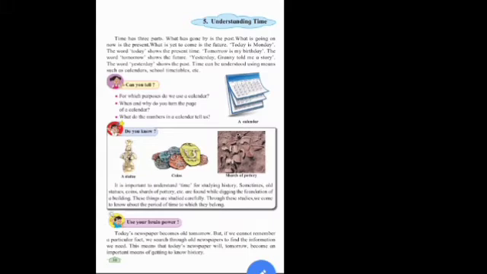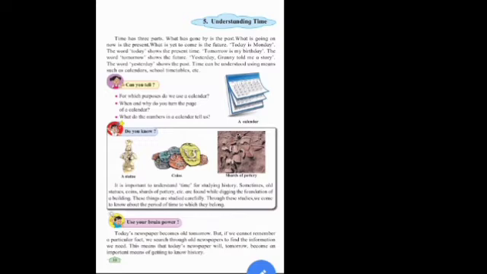When and why do you turn the page of a calendar? We turn the page of a calendar after 1 month is over. What do the numbers in a calendar tell us? The numbers in a calendar tell us the date.